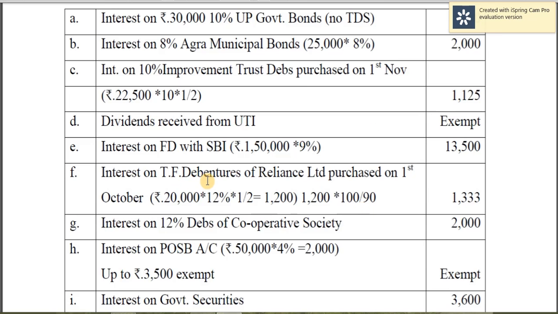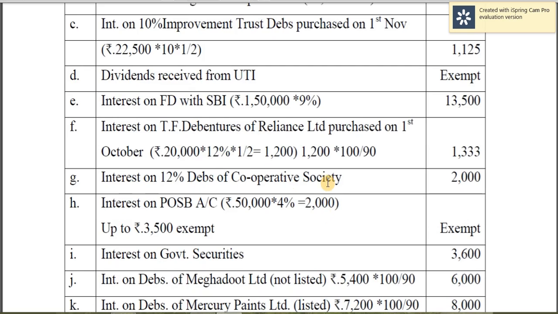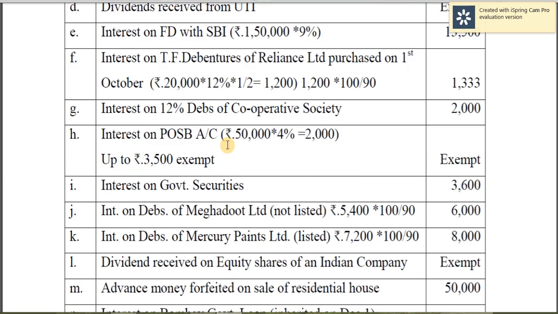And then interest on tax-free debentures of Reliance Limited, purchased on 1st October. Therefore rate is given, apply the rate. Sorry, tax-free. So apply the rate and reduce it for half year. So you get 1,200. Since it is tax-free debenture, so it should be grossed up. So 1,200 into 119. Interest on 12% debentures of Cooperative Society, no TDS, so straight away 2,000. Interest on Post Office Savings Bank account, okay, 4% on 50,000 comes to 2,000, it's less than 3,500, so totally exempt.